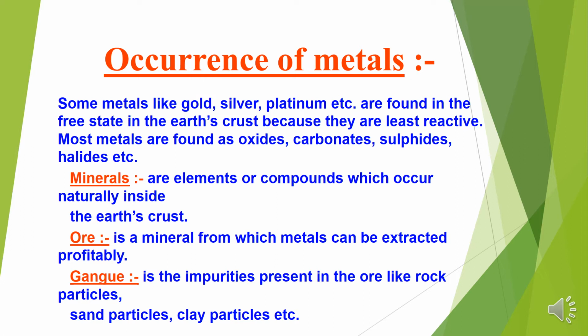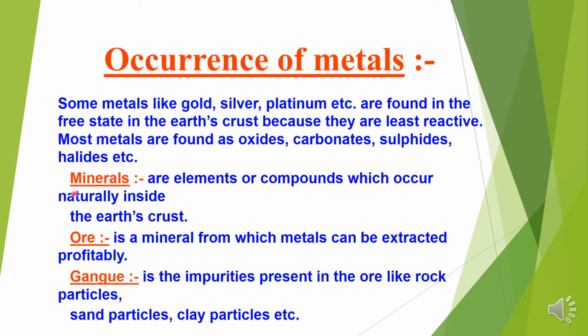Before that, I want certain terms to be clear in your mind. First is minerals. Children, minerals means the compounds. All the compounds of elements which are there inside the earth crust are called minerals.